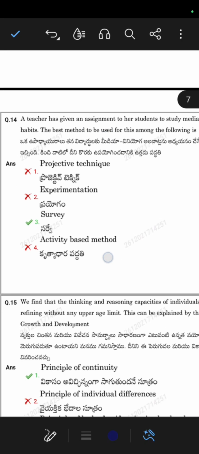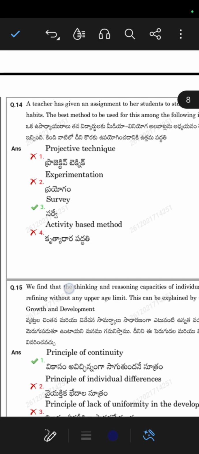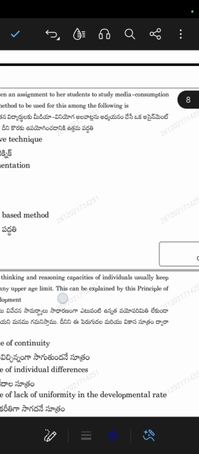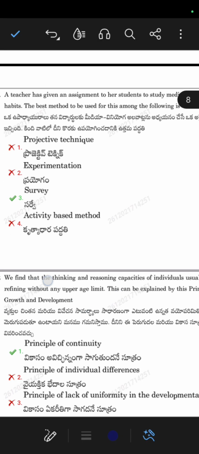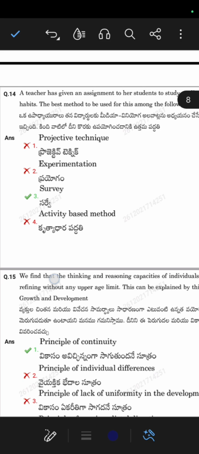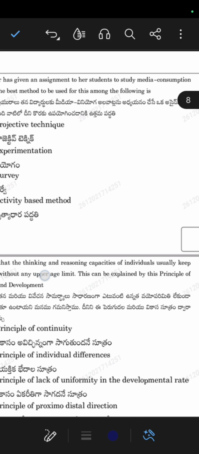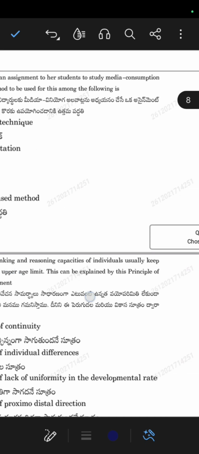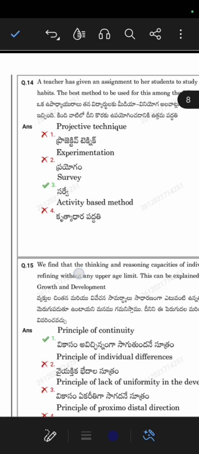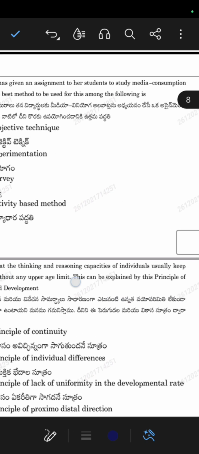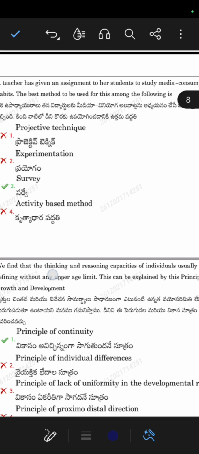Next question is, a teacher has given an assignment to her student to study media consumption habits. The best method to be used for this among the following is media consumption. So what does media consumption mean? See, through media.